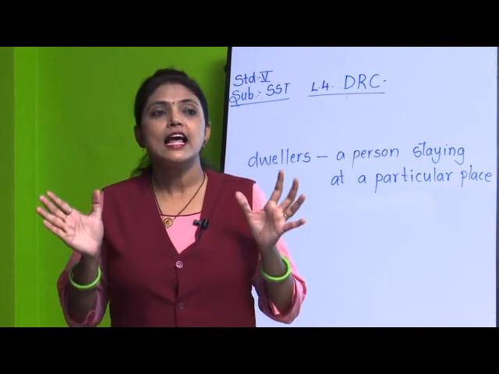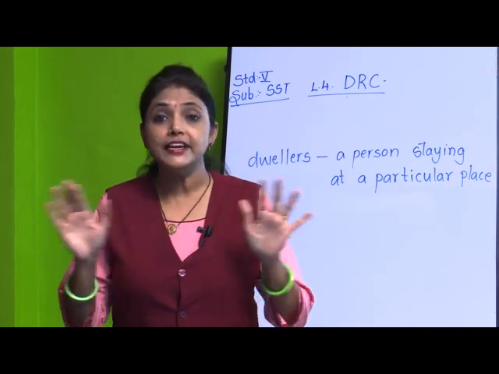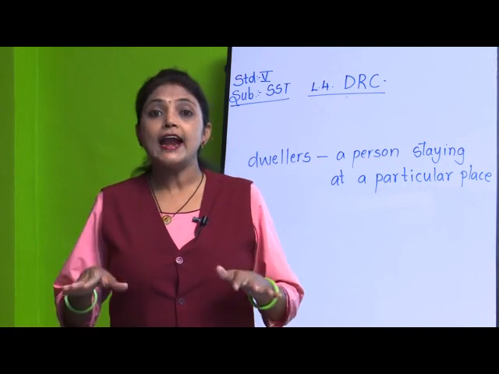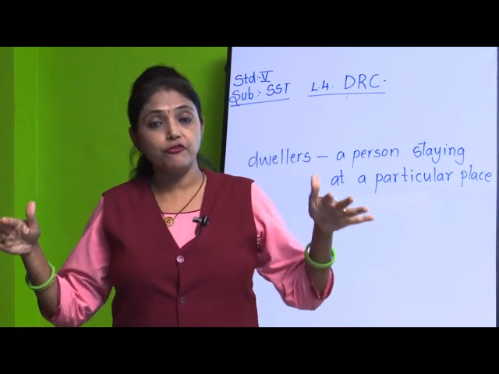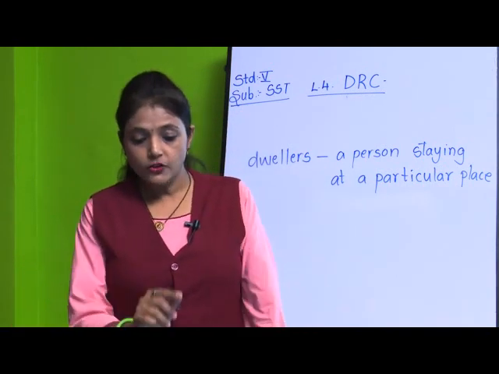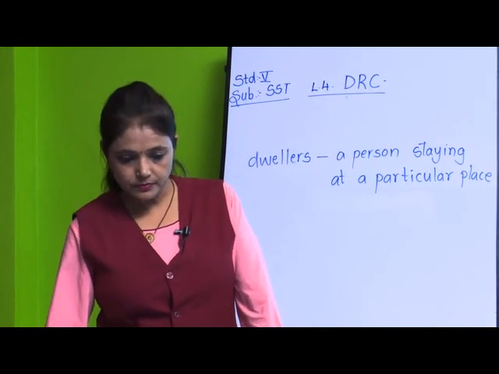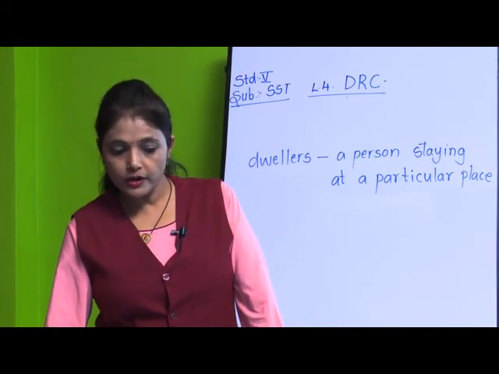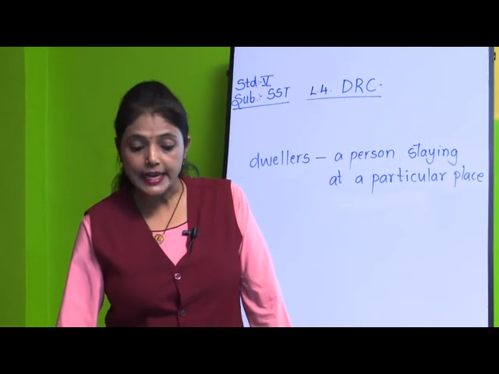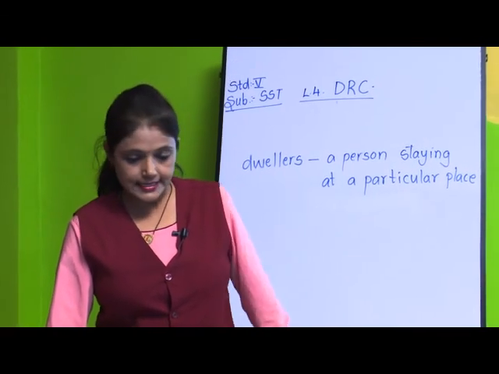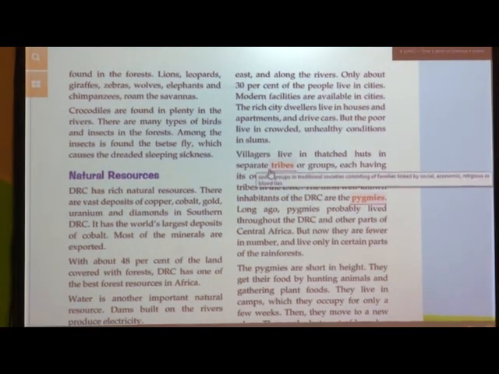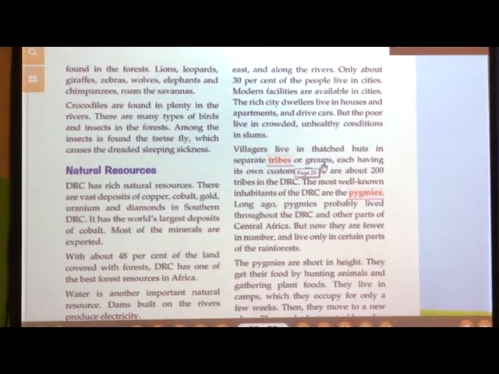Huts means they are made from dried branches of the tree, and the roof is made from straws. See, you are having that word here, but the poor live in crowded, unhealthy conditions in slums. Villagers live in thatched huts in separate tribes or groups.